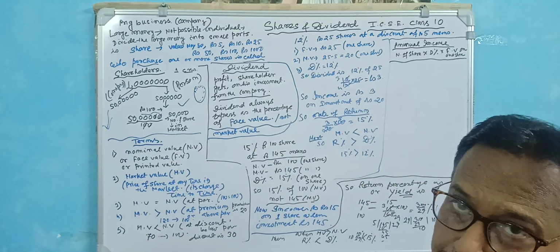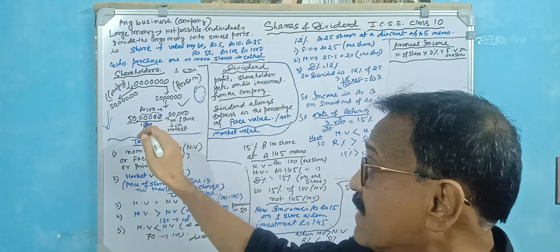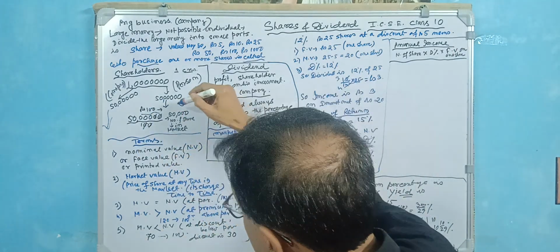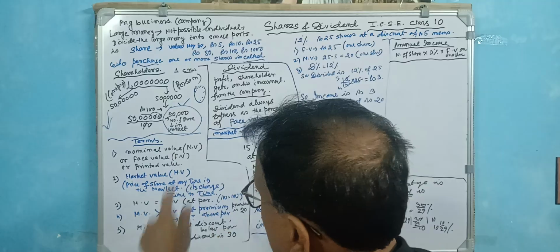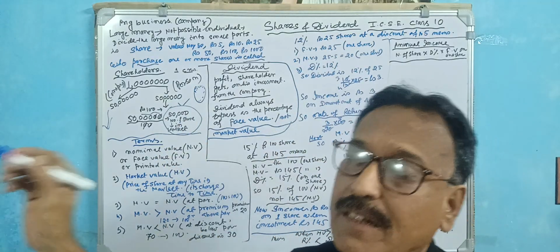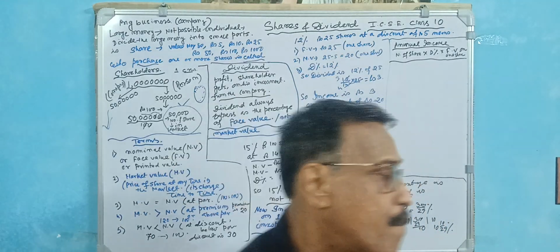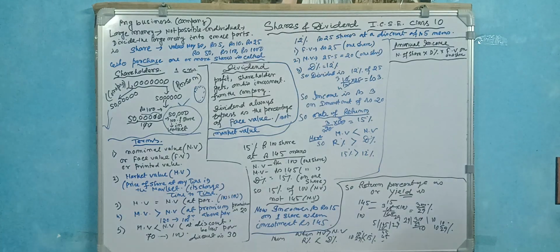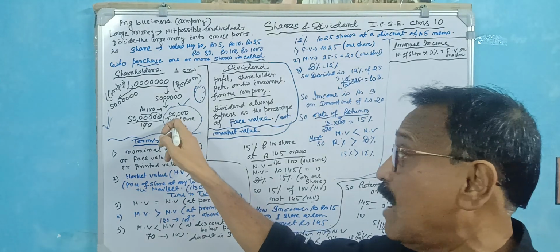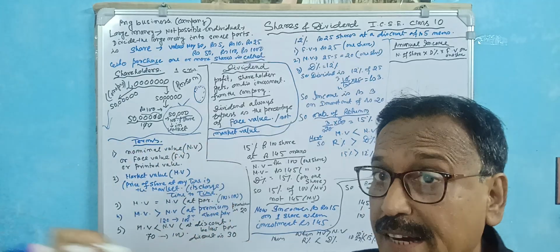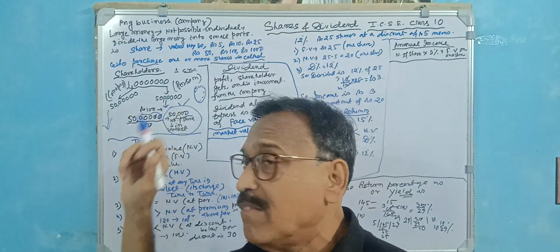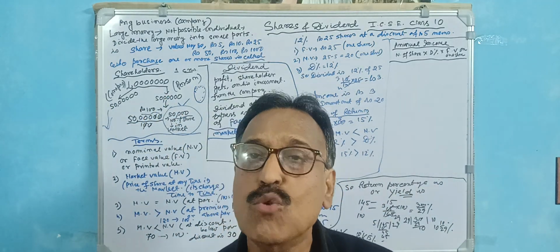So the number of shares is 50 lakhs divided by 100, so they release 50,000 shares in the market. They release the 50,000 shares in the market to collect the 50 lakhs amount, and they use all those 50 lakhs to start a new business.